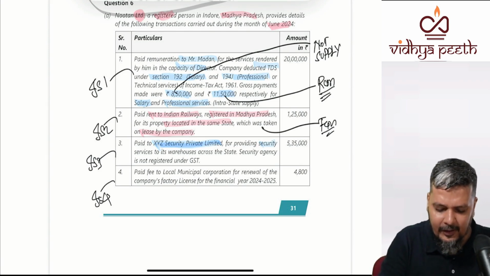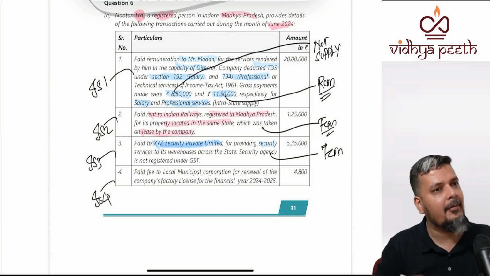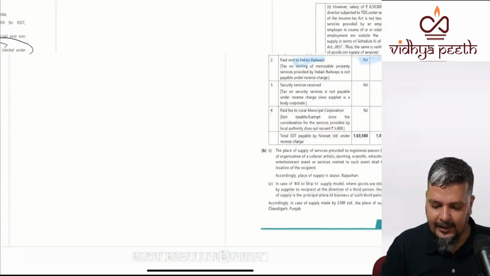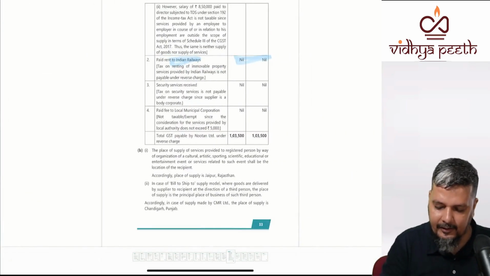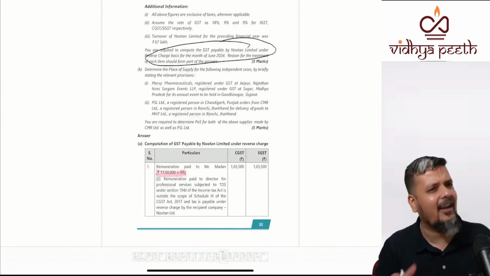Will you even evaluate further? So in that table, will anything come? No. You directly go and you'll find that it is not RCM. Why? Suppliers. I did not even go further. Table not required.